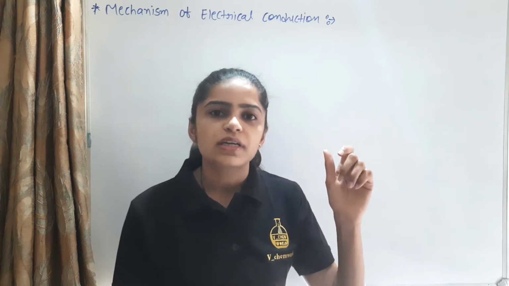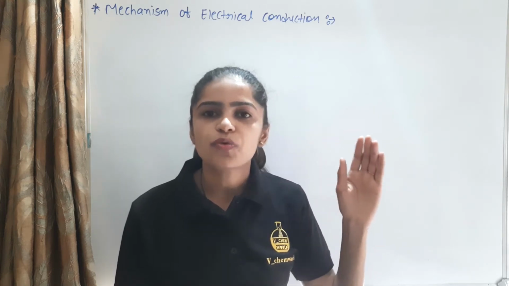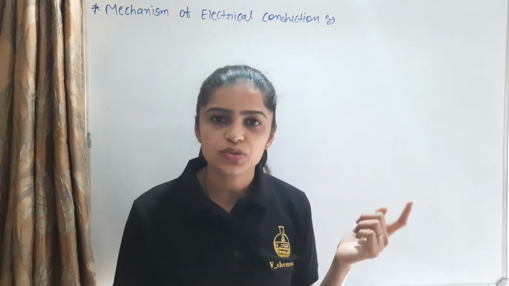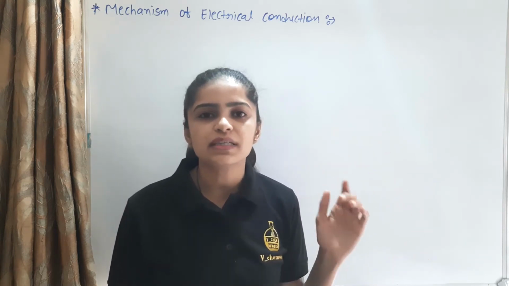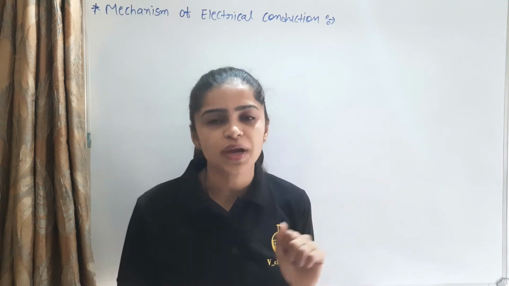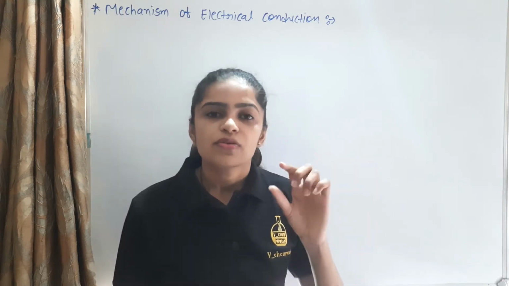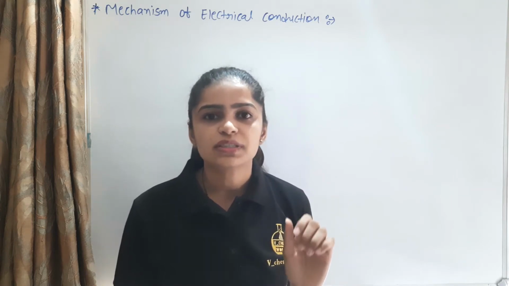For a conductor, that ratio is 10 raised to 4 to 10 raised to 7, for an insulator it is 10 raised to minus 20 to 10 raised to minus 10, and for a semiconductor it is 10 raised to minus 6 to 10 raised to 4. So that is the conductivity difference ratio. How does it depend on the conductivity?